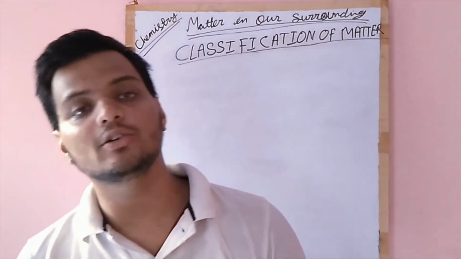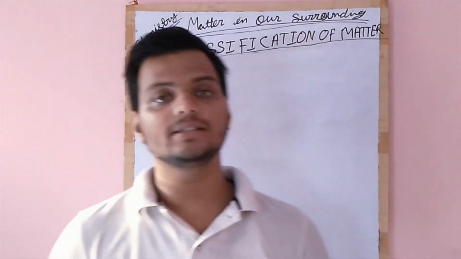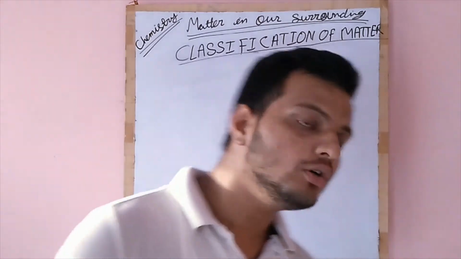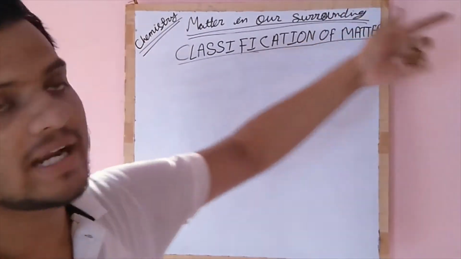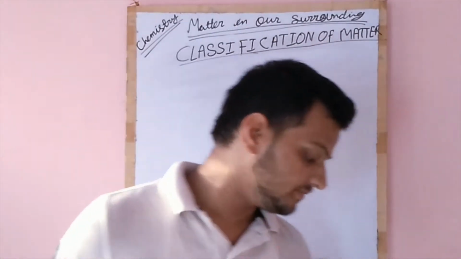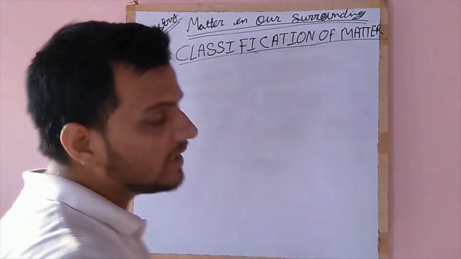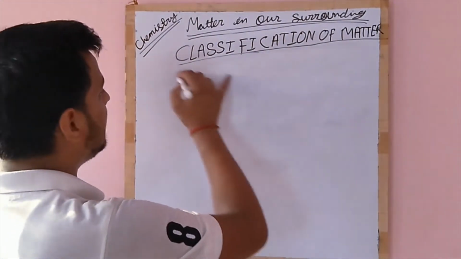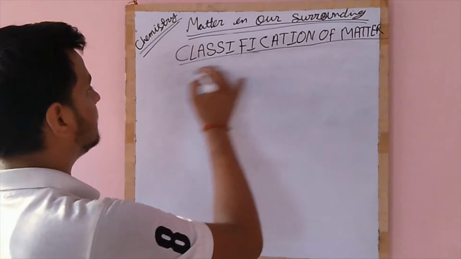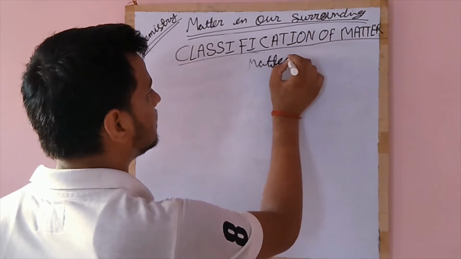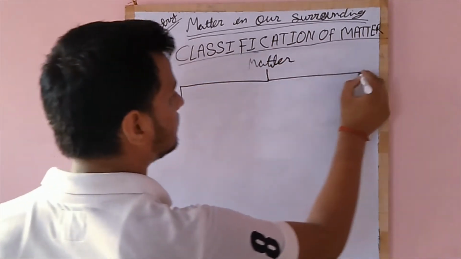As in the previous video, I have told that in this chapter we will read the physical property of matter. So, here also we will read the classification of matter on its physical property. According to the physical property of matter, matter is divided into three parts.